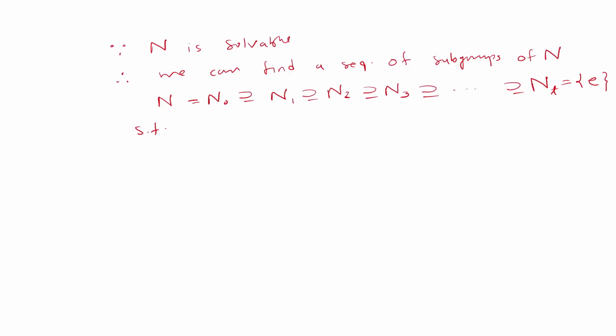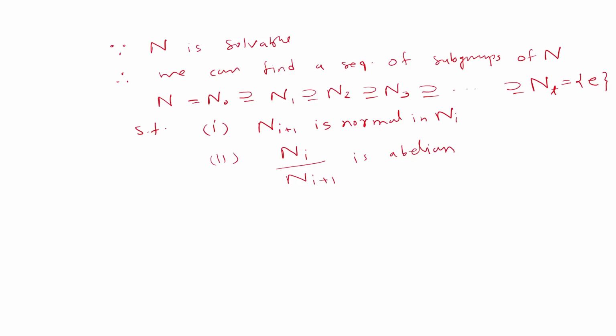such that, first, each Ni plus 1 is normal in Ni, and second, the corresponding quotient group Ni by Ni plus 1 is abelian for all i equals 0, 1, 2, up to t minus 1.